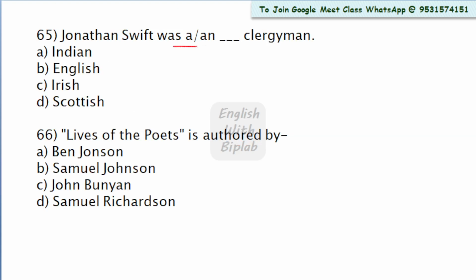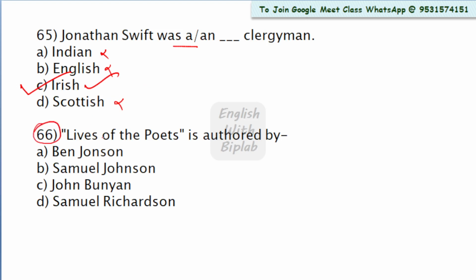Now come to question number 65. Jonathan Swift was a dash clergyman. Indian? No. English? No. He was not an English clergyman. He was an Irish clergyman, or a clergyman from Ireland. So hence here the right answer is option C.